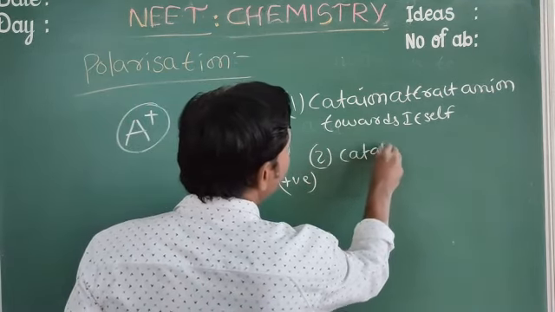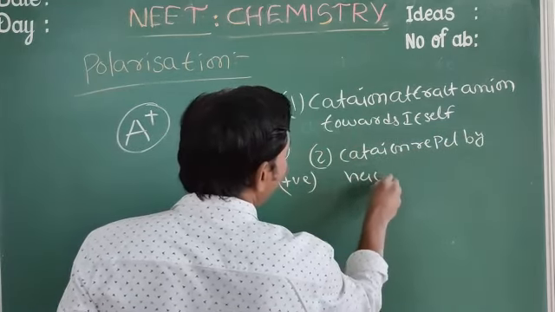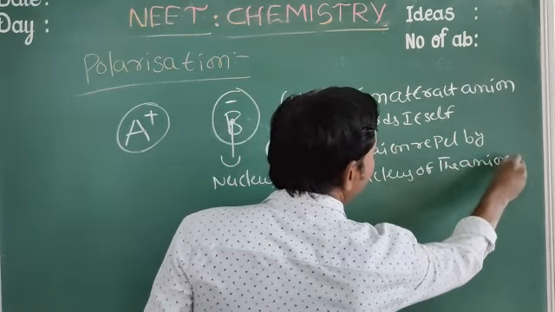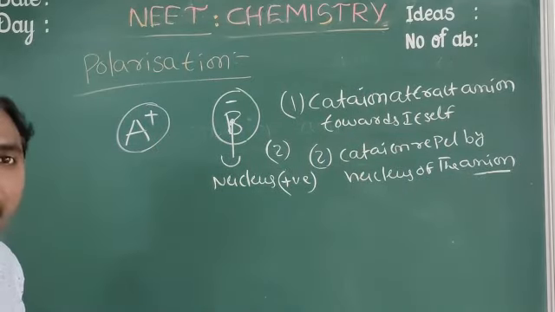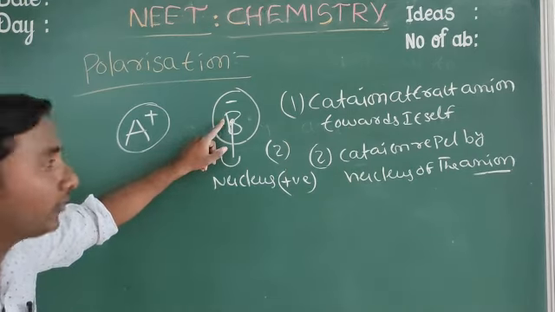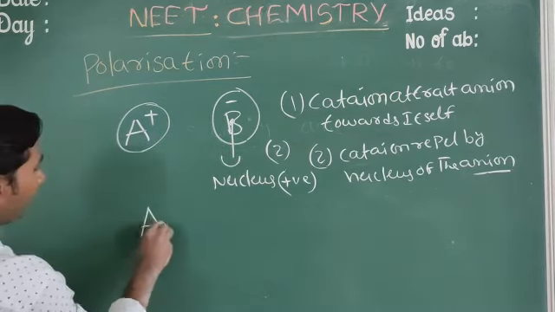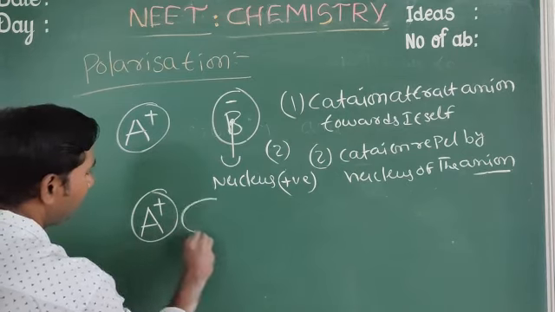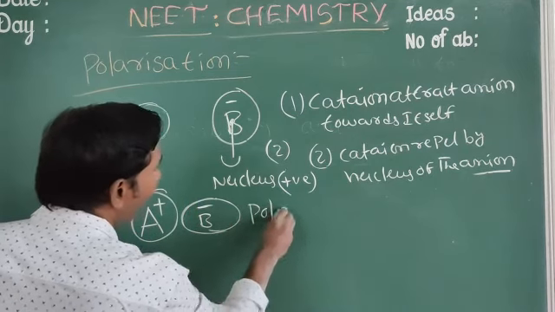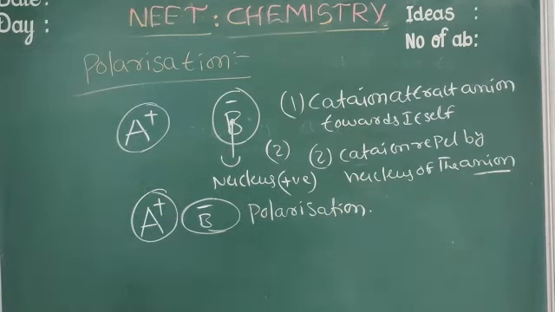The cation is repelled by the nucleus of the anion. Okay, due to these two factors together, finally the anion is elongated towards the cation. That means it curves like that, elongated towards the cation. This is called polarization.